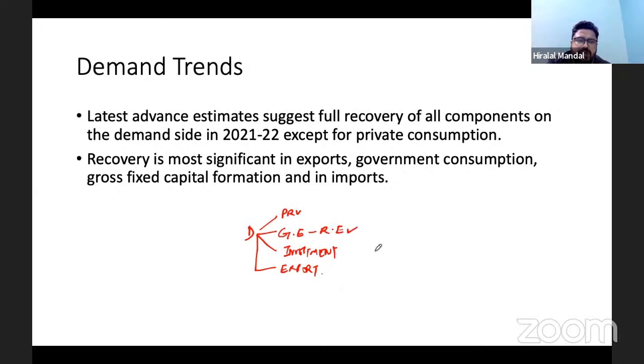It has already increased. On the investment side, we have seen it in the form of gross capital formation, and exports have already increased. It is the private consumption expenditure which has to go further. So recovery is significant in exports, government consumption, gross fixed capital formation, and also in imports.